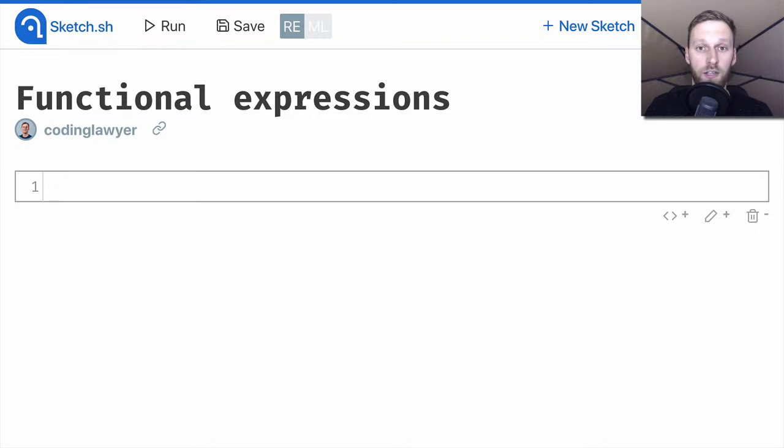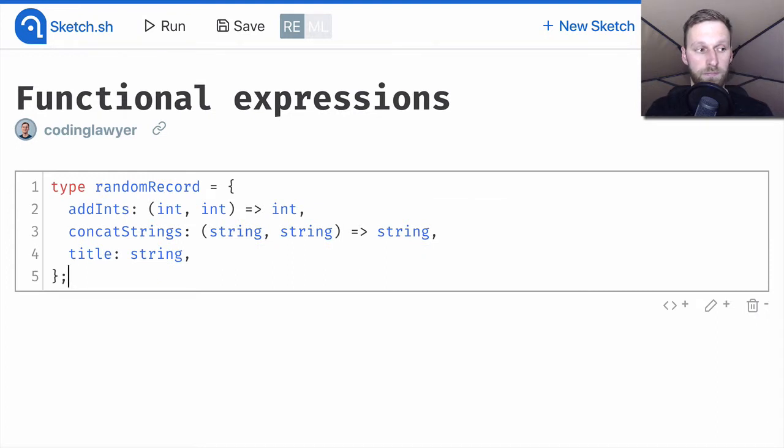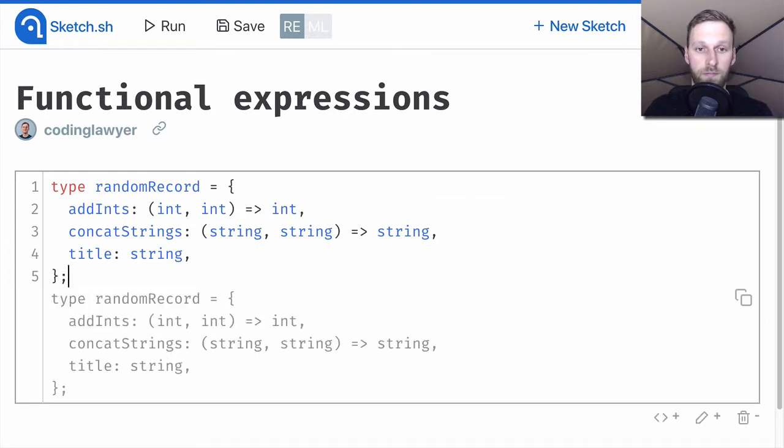First, let's take a look at the function as a part of a complex data structure. Let's start with the record. First, we need to declare a record type. We created the random record type with three fields.